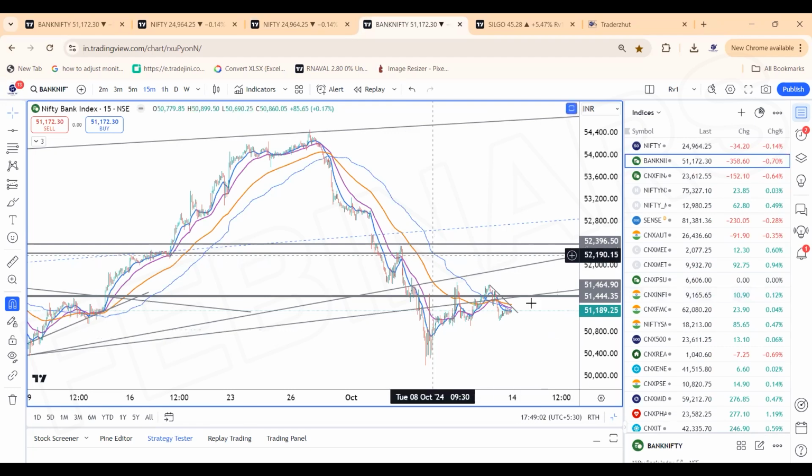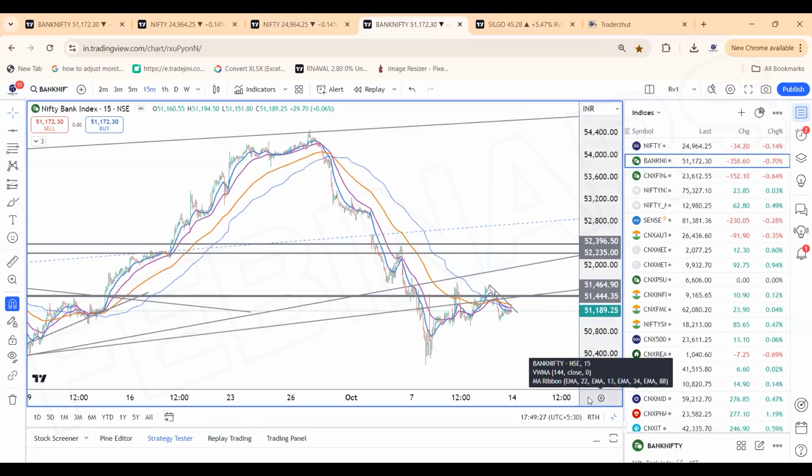But if we are seeing a pullback and if we hold the levels of 50,700 to 800, as of now 700 to 900, in fact 50,700 to 900, Bank Nifty can head towards 52,200. 51,725, 52,035 and 52,250 or 52,400 levels can be revisited in the Bank Nifty. That's what the charts are hinting as of now.